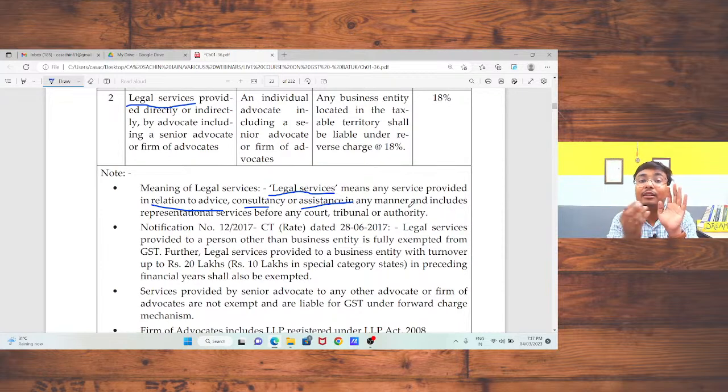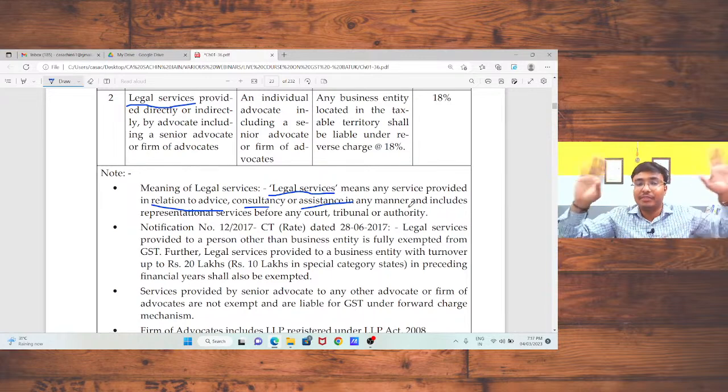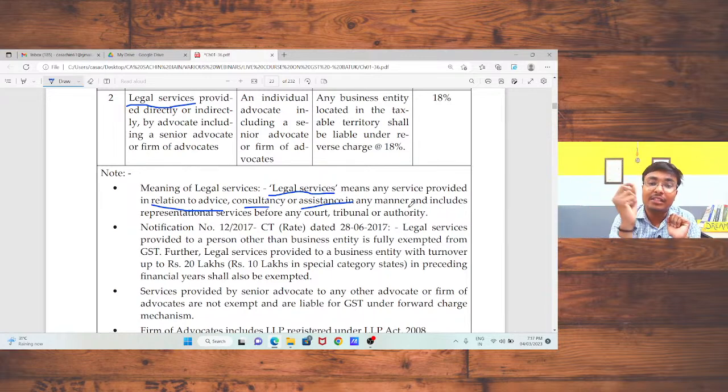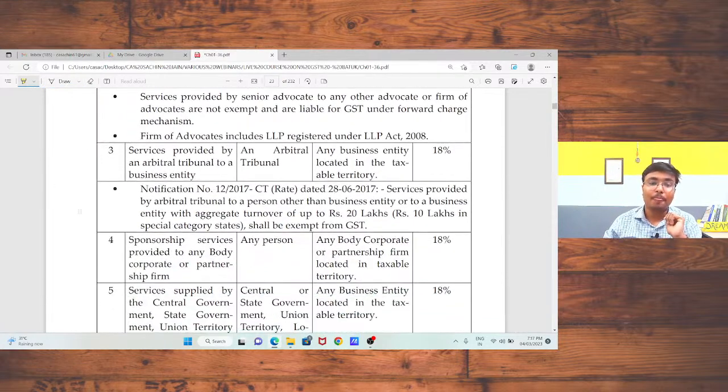They do not use the term writ filing and writ preparation and auditing services, they use the advocacy services. Okay, sir. So legal services are also included under reverse charge mechanism. In that case, recipient is liable to pay the tax, supplier is not liable to pay the tax.